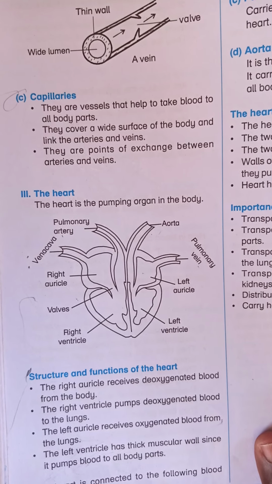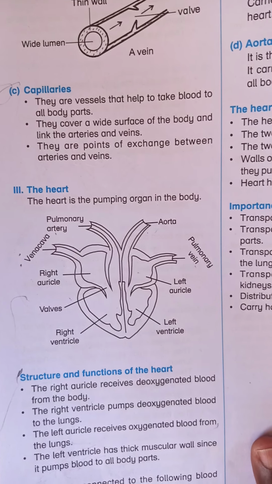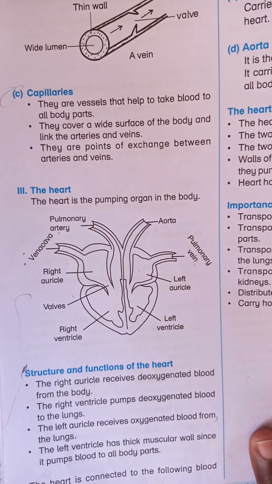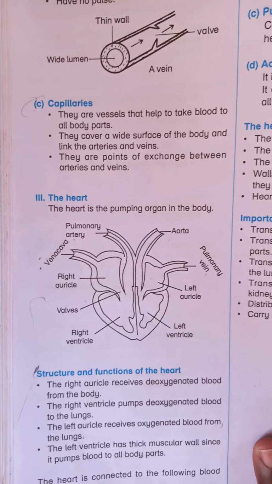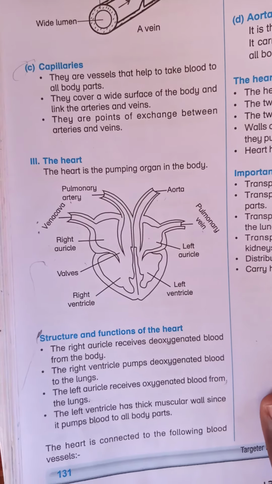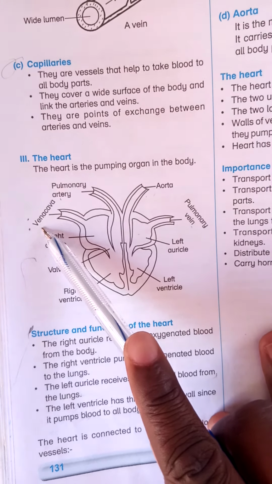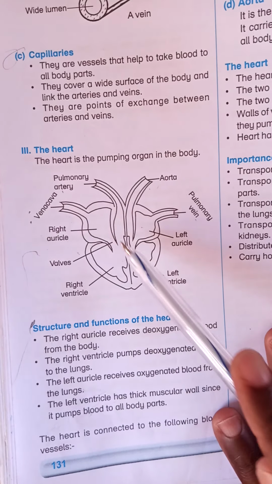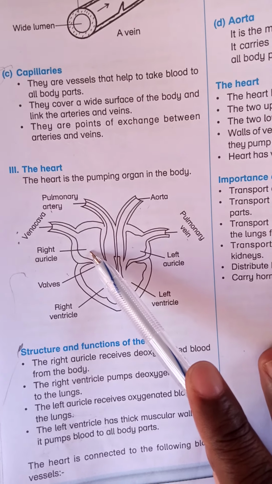The deoxygenated blood from all parts of the body flows to the heart through the vena cava, which is the main vein. The deoxygenated blood enters the right auricle.